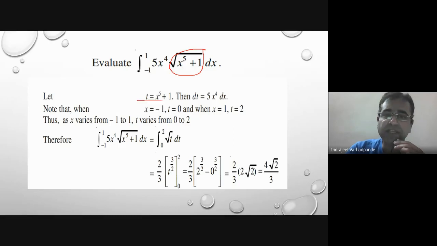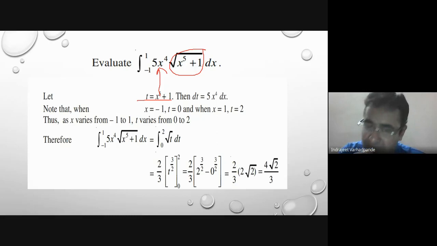So a better way is to use the substitution. Let x to the power 5 plus 1 be t. The derivative of x to the power 5, 5x to the power 4, is directly available, so that is again an indication. But note, whenever we are using the substitution, we shall change the limits as well.